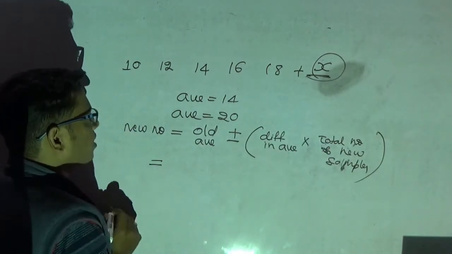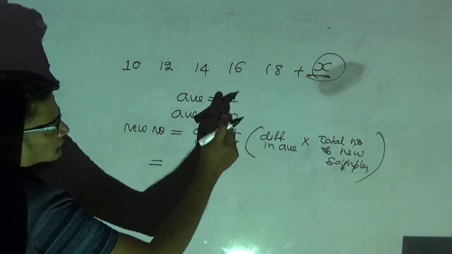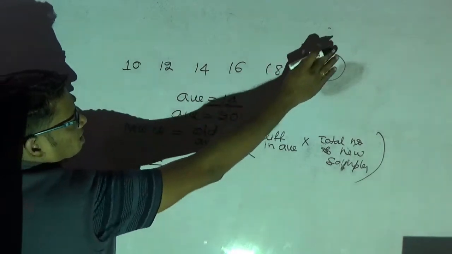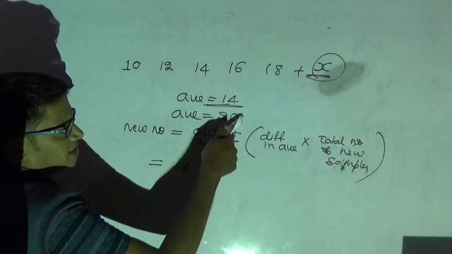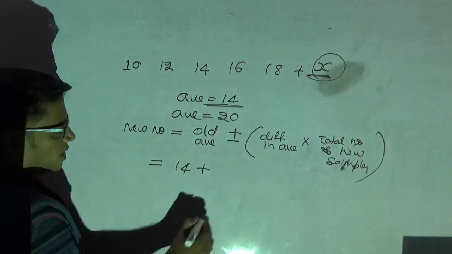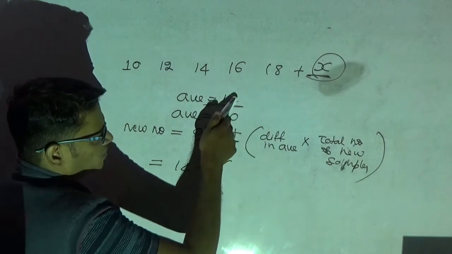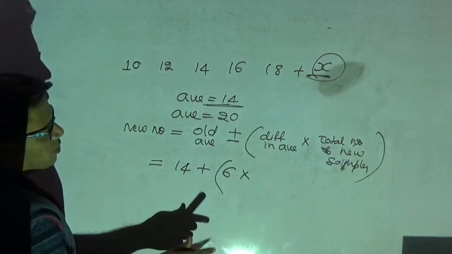Please observe here. Now, what is your old average? Old average is the earlier average, which is 14, right? Now, average has increased, right? If average is increasing, you have to put plus symbol. If average is reducing, you have to put minus symbol. Difference in average is 6, into total number of new samples.